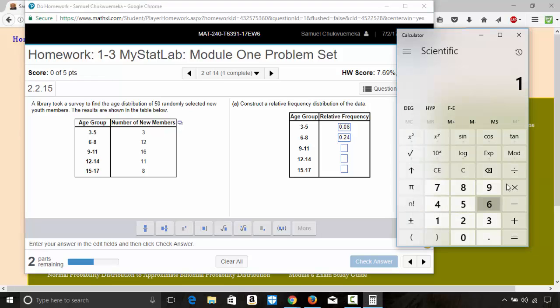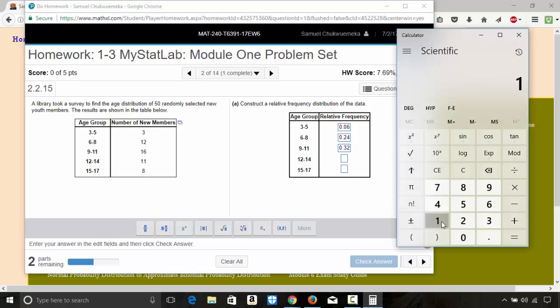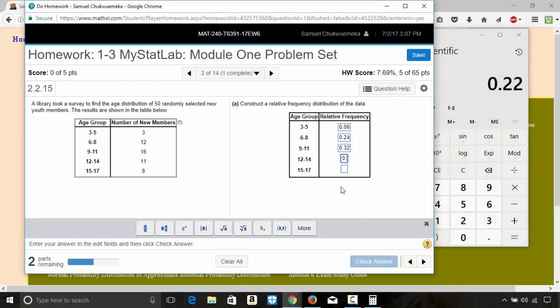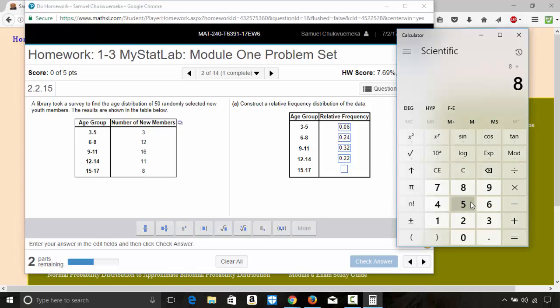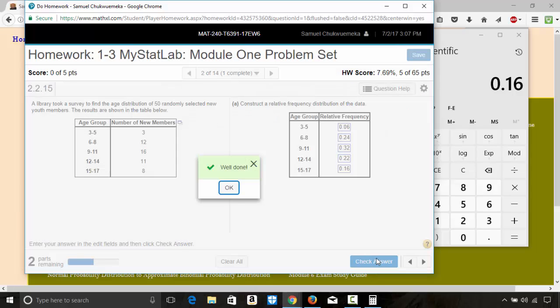Next one, 16 divided by 50 gives us 0.32. Next one, 11 divided by 50 gives us 0.22. Next one, 8 divided by 50 gives us 0.16. Okay. And then check answer. There you go.